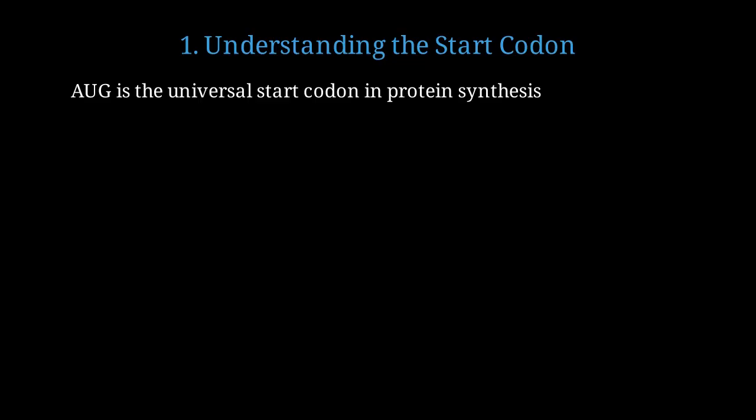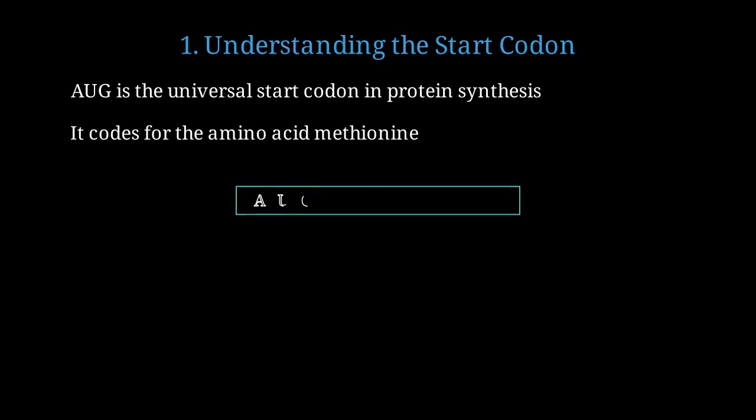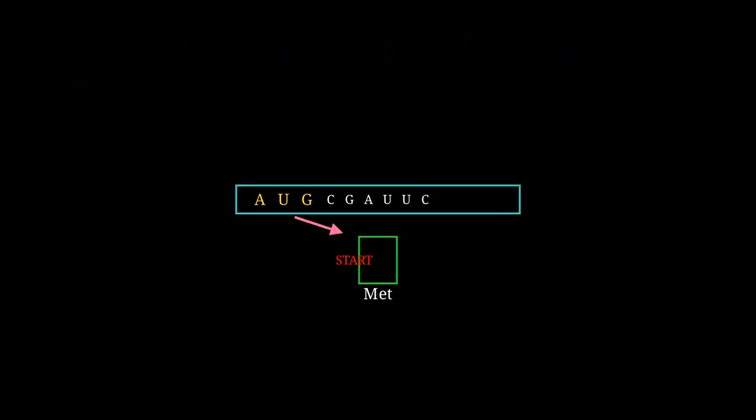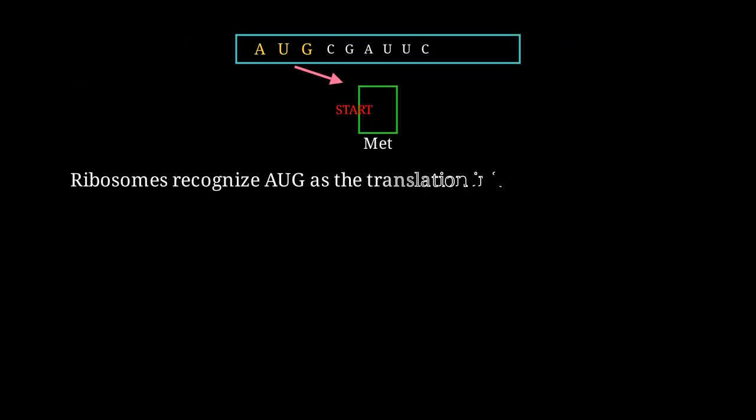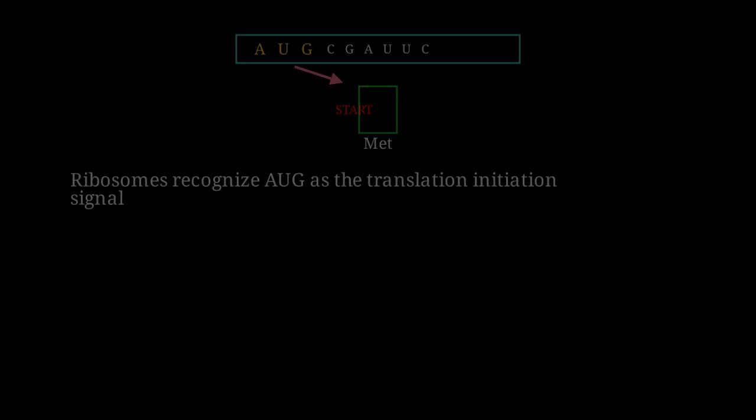AUG is the universal start codon that signals where translation should begin on the mRNA strand. This codon not only signals the start, but also codes for the amino acid methionine. Here's an mRNA strand with the AUG start codon highlighted. The ribosome recognizes this sequence to begin translation and adds methionine as the first amino acid. Ribosomes specifically recognize AUG as the signal to initiate translation, making it essential for protein synthesis.